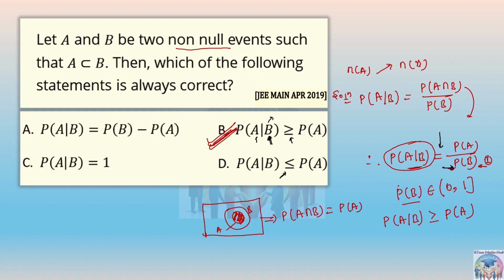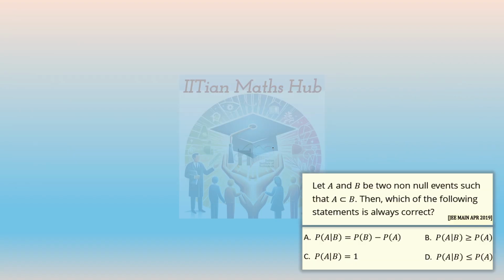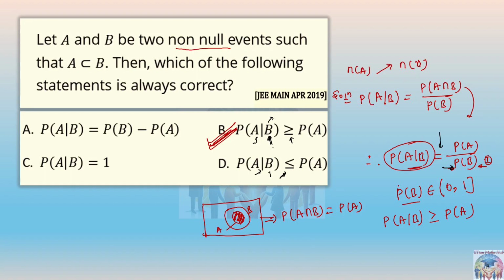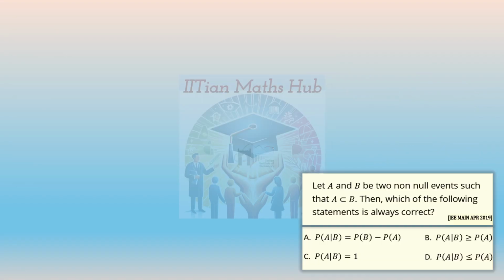not less than, right? Not less than, because one of the events has already happened. We don't know A, but B has already occurred. So whichever has occurred first should be given the priority, right? So greater than or equal to A. Okay. That is also the way you can say. Correct. All right.